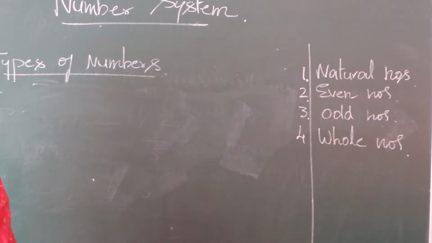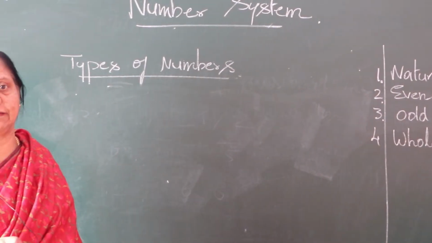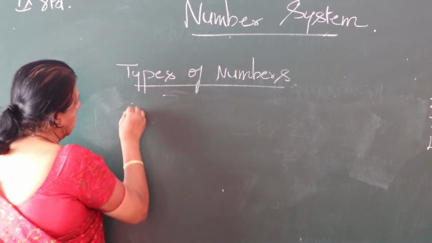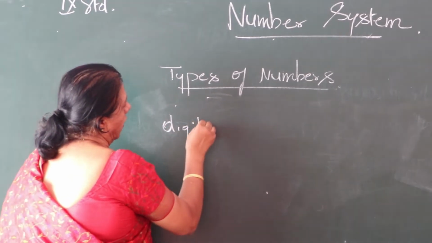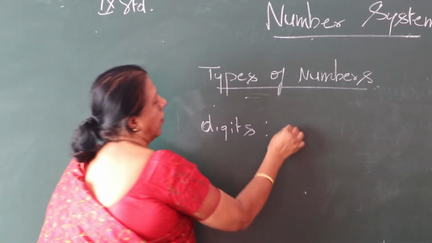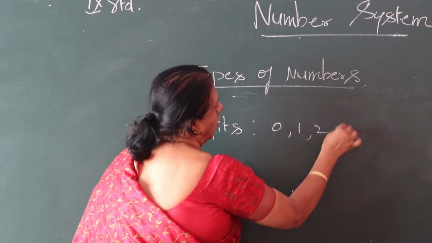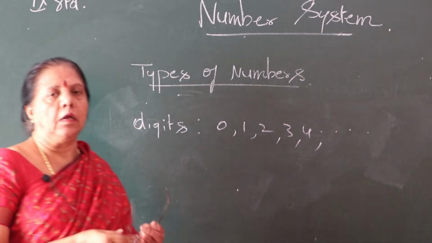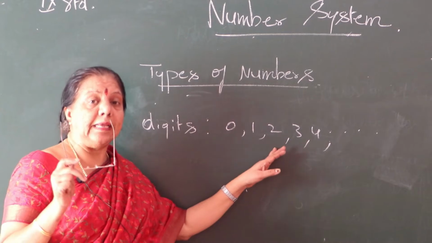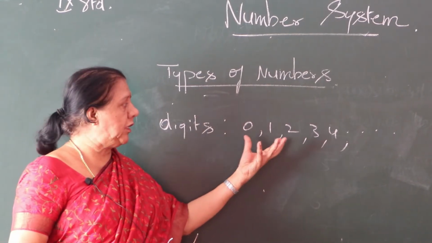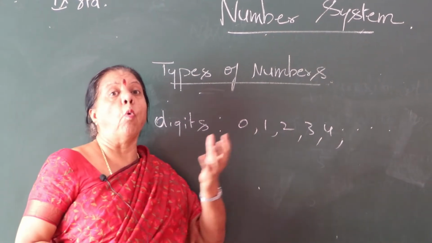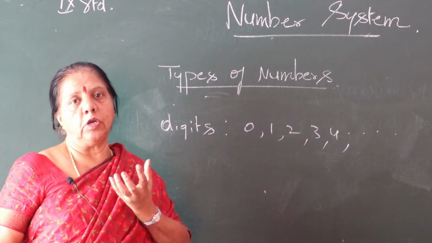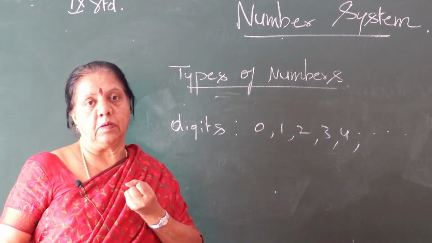Before going to whole numbers, digits. What do you mean by digits? I want to tell you that our digits are 0, 1, 2, 3, 4, 5, etc. We call these digits. These are all whole numbers, complete numbers.